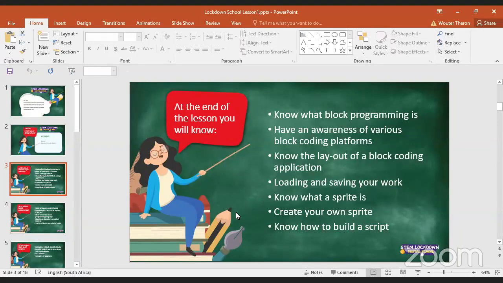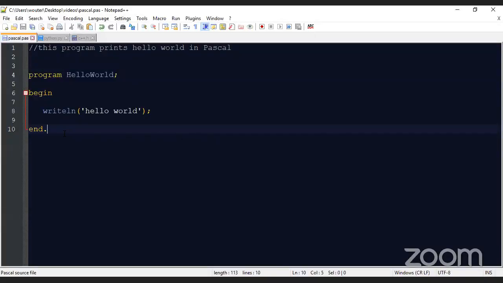The most common languages that we see essentially is something like Pascal. I know that in grade 10, 11 and 12, these guys do Delphi, which essentially is Pascal. You can see here that to write a simple program where we just say hello world, it's quite a lot that you need to do. You have to put in little semicolons and little brackets in here. And if you forget one little full stop or something, the whole thing just doesn't work.